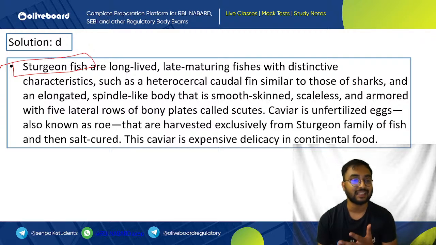Caviar is the unfertilized egg. Orange color eggs are there. Very expensive continental dish this is.